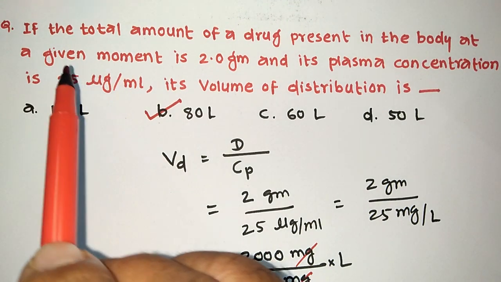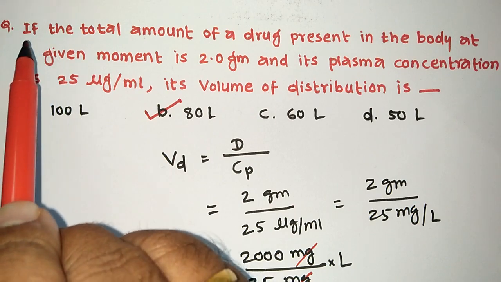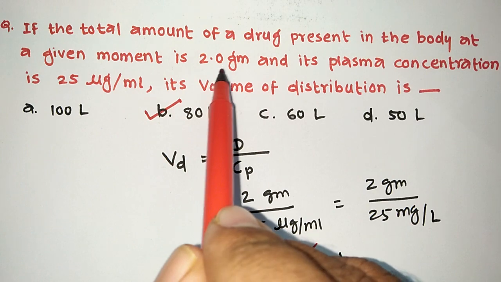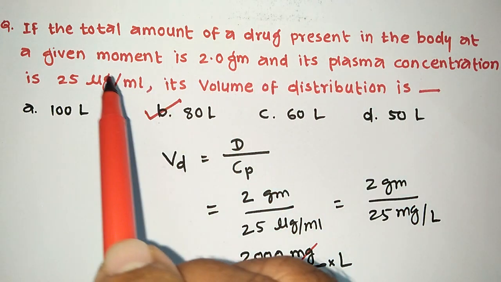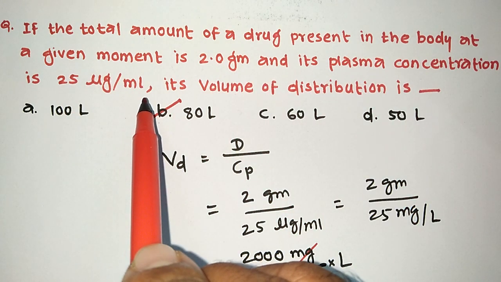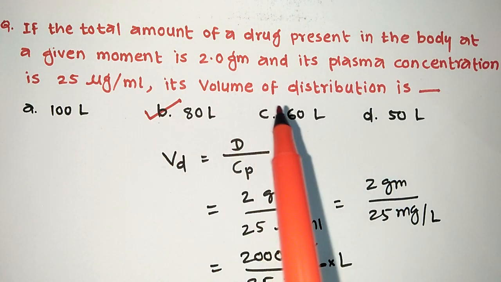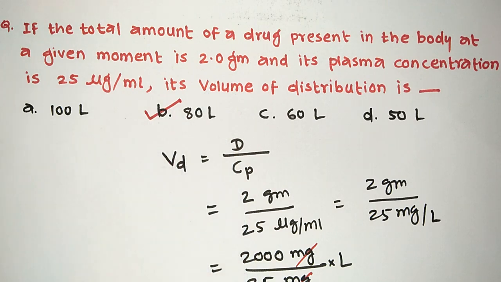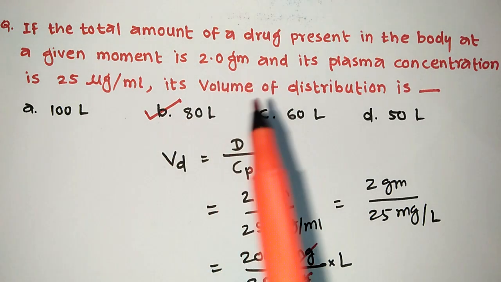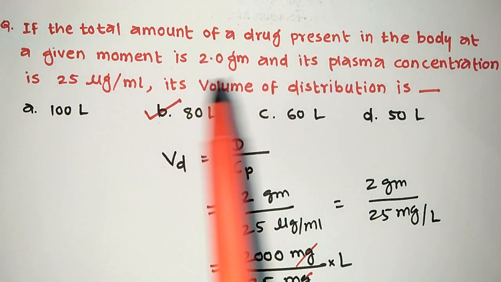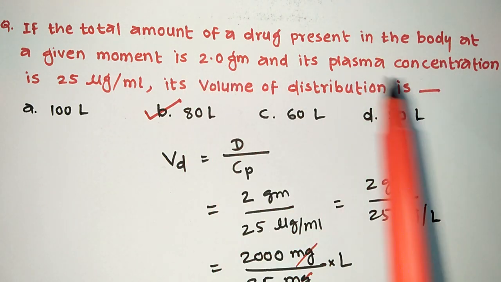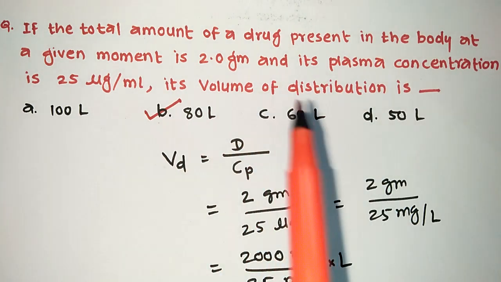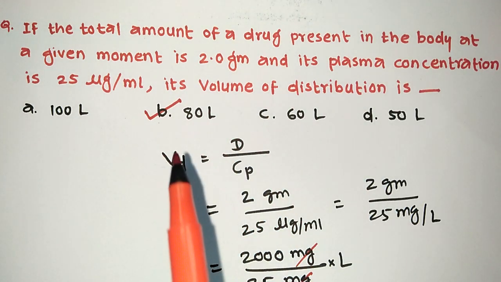Next, here is one numerical we are going to discuss. Let's read the question first. If the total amount of drug present in the body at a given moment is 2 gram and its plasma concentration is 25 microgram per ml, what is its volume of distribution? So we have to calculate the volume of distribution. The drug in the body is 2 gram and its plasma concentration is 25 microgram per ml.